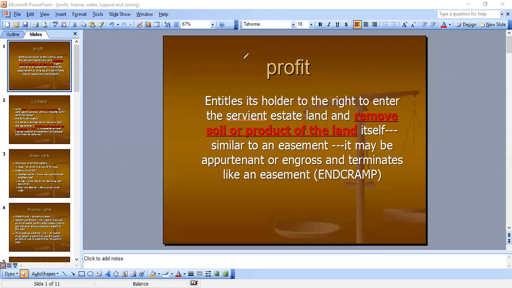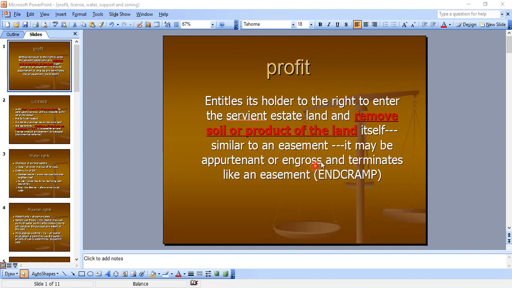So we have profit. A profit entitles its holder to the right to enter the servient estate land and remove soil or product of the land. Okay, that's the main one right there. So if you get an MBE and they're removing some type of soil or product, then we're going to look to profit. Similar to an easement, if you don't have the easement down, then you can go ahead and watch my easements video. I do have one of those.